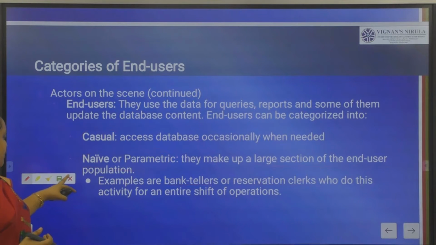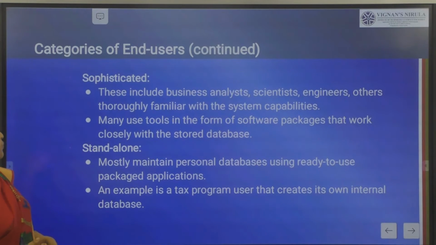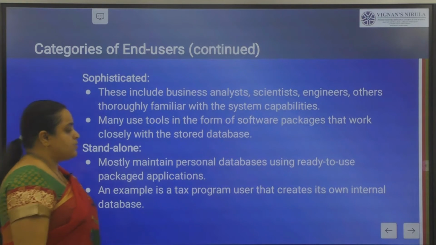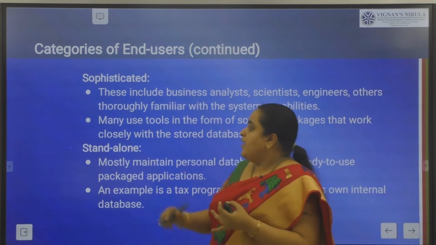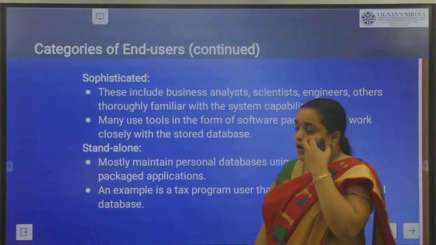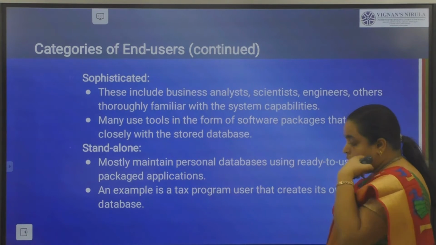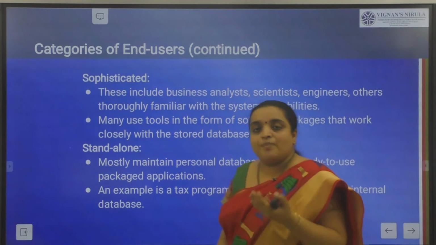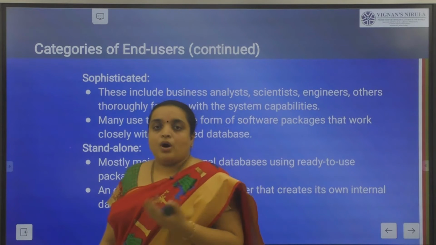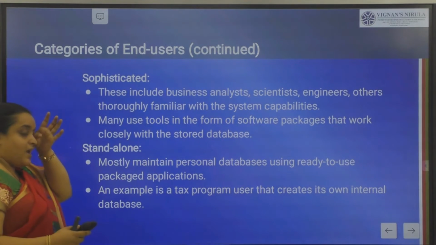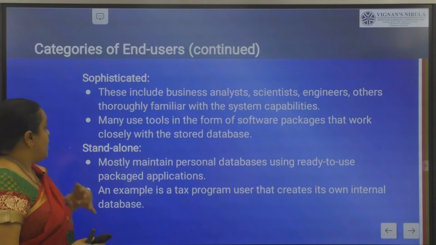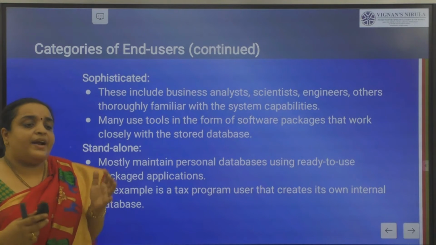Clear? Then talking about the next user, the sophisticated user. So, casual user, naive user, sophisticated user. Who are the sophisticated users? Sophisticated users are your business analysts, who are using your database in your business, and also scientists, engineers, and all others who know the database very well.